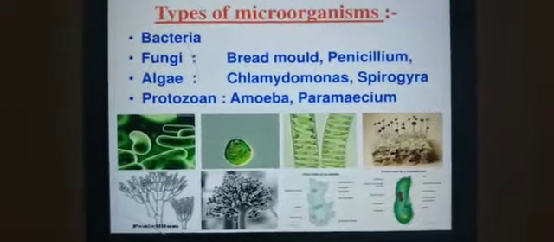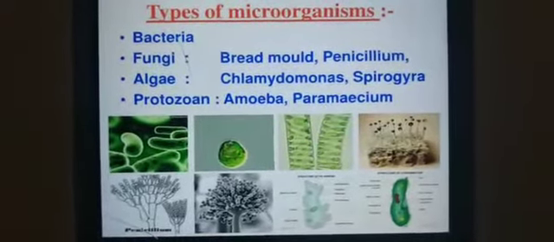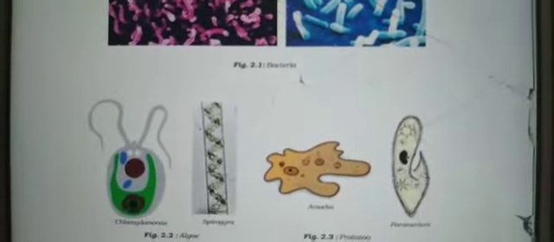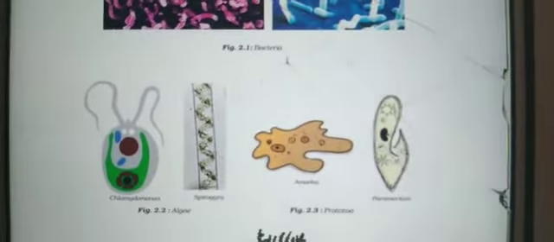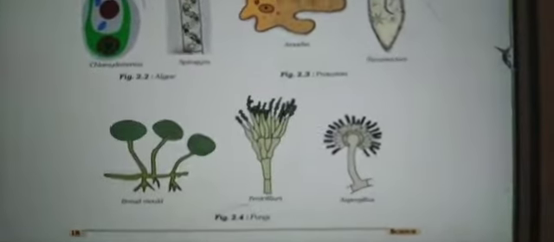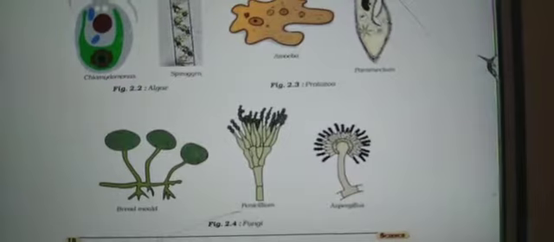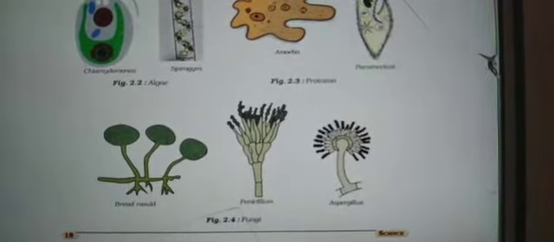You have learnt about some of these microorganisms in class 6th and class 7th. Look at some of the microorganisms: bacteria, Chlamydomonas, Spirogyra, this is algae. Amoeba and paramecium, these are protozoans. Bread molds, penicillium, aspergillus, these are all fungi.